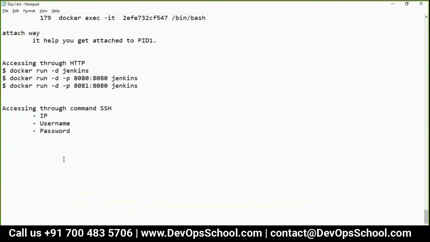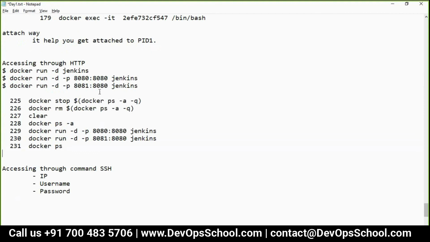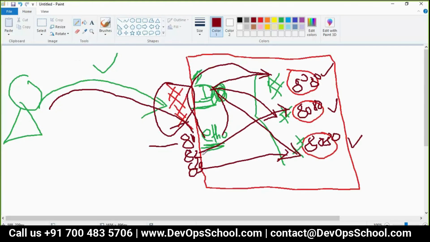Can we do the same thing for load balancing also? Like this side the port will be the same. Load balancing has two rules: the IP address can be different, but the port has to be the same. So here load balancing cannot be possible, because here you have 81, 82, 83.